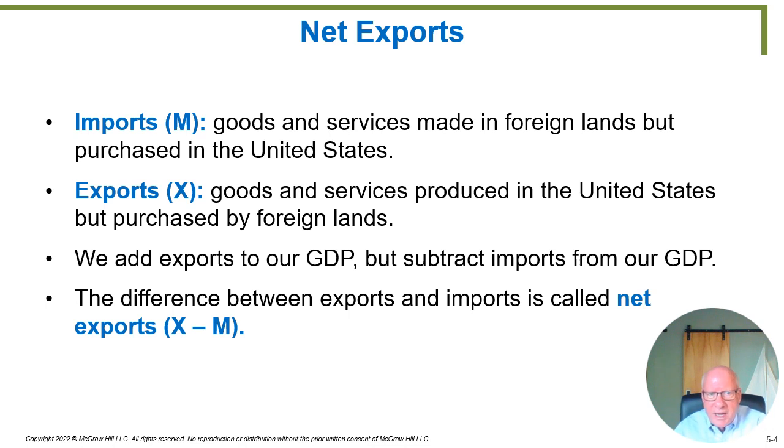So here's the problem. Under the consumption category that we talked about on the previous slide, we're going to be claiming that we need to add up all these consumer items as part of our GDP. And then, of course, when we do that, Volvos get added in. But then when we recognize the Volvos weren't made here, they were made in Sweden, what's the next logical step? Now you subtract out those imported goods because they were made somewhere else. So the difference between exports and imports is called net exports, X minus M.